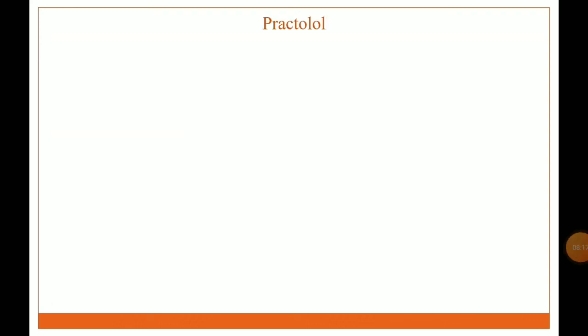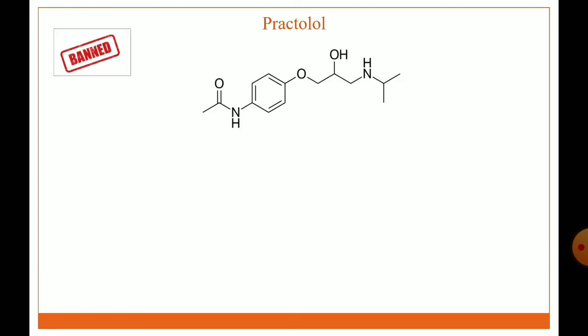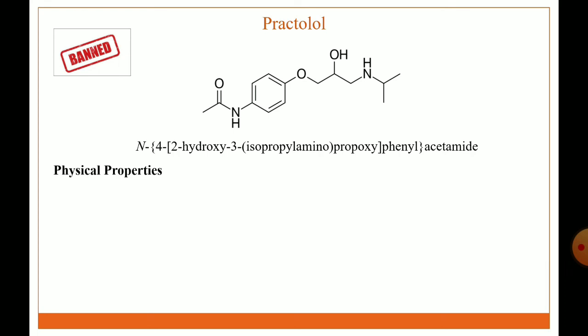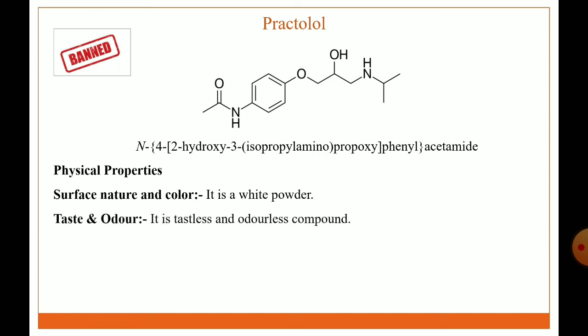Next adrenergic antagonist is practolol. This drug is banned in India due to some side effects. The IUPAC name is N-[4-[2-hydroxy-3-(isopropylamino)propoxy]phenyl]acetamide. Physical properties: it is a white powder, tasteless and odorless. Solubility: it is freely soluble in water and alcohol.